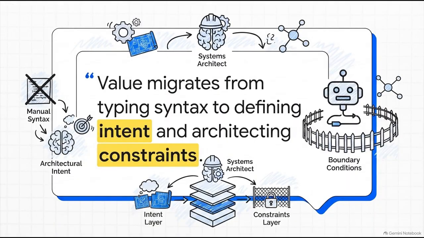The absolute crucial point here is that your role as an engineer is fundamentally elevating. It's no longer about manually typing out boilerplate syntax. No, your value is migrating. You are becoming a systems architect. Your job is defining clear intent and establishing the exact boundary conditions that these generative models absolutely must operate within. Because at the end of the day, these models cannot simply infer your unstated business rules.